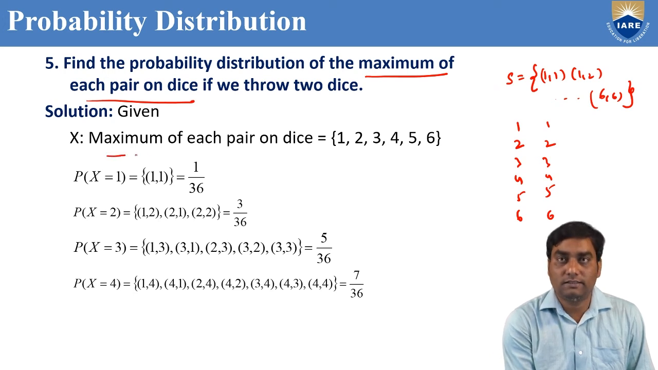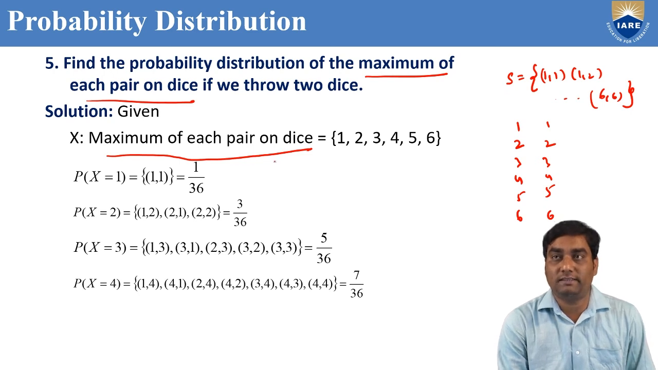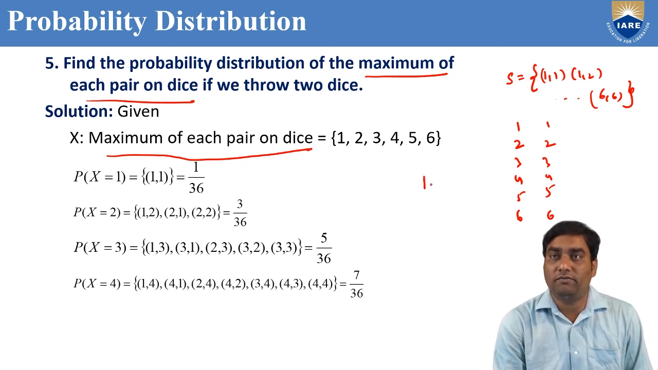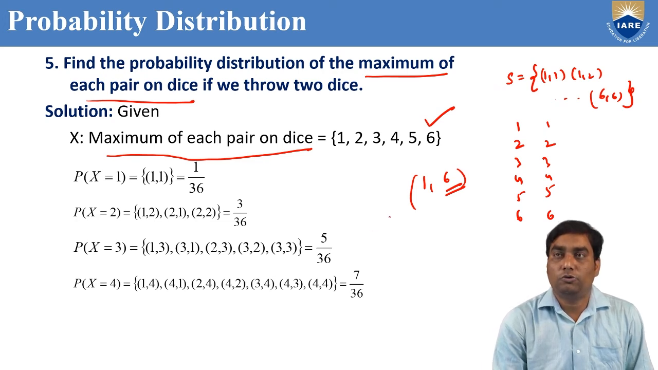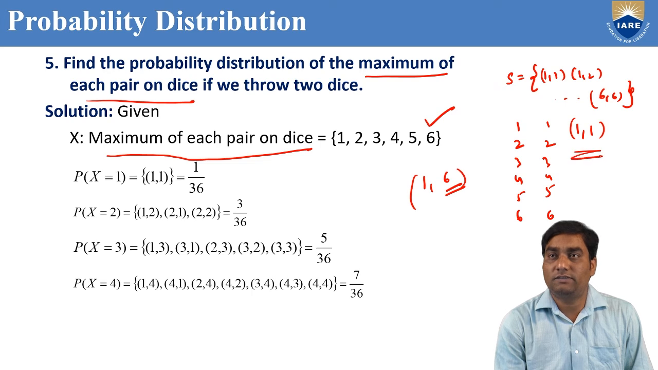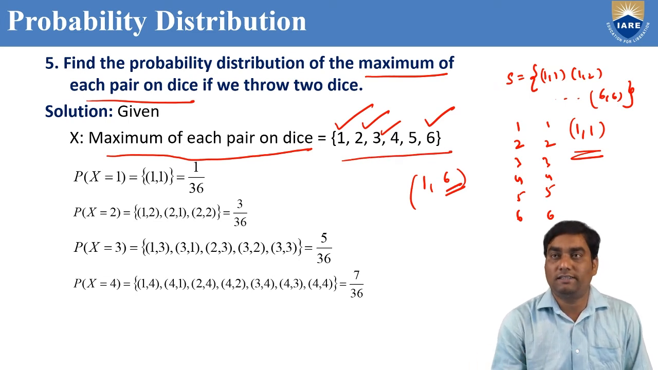Now, capital X, we are going to find out the probability distribution for the maximum of each pair on dice. Out of 36, any number you take, 1, 6. In this case, what is the maximum? 6 is the maximum. So 6 you write. Suppose 1, 1 you take. In this case, 1 is the maximum. 2 is the maximum in another case. 3 is the maximum. Only these are the possibilities from 1 to 6. We cannot get 7 because on a die we do not have a 7 face. Similarly, we cannot get 0 also. So the maximum of each pair has the options 1, 2, 3, 4, 5, 6.